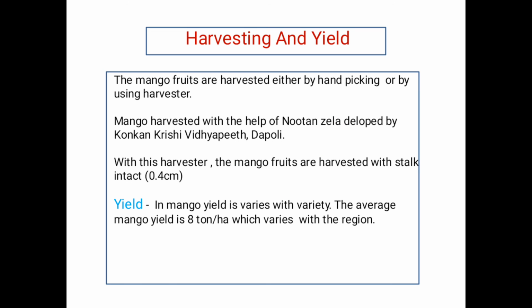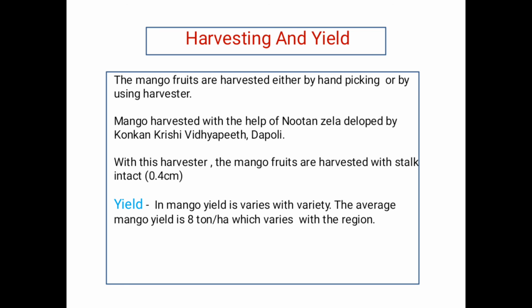Then last point, harvesting and yield. Mango fruits are harvested either by hand picking or by using a harvester. Mango is harvested with the help of Nutan Jhela, developed by Konkan Krishi Vidyapeeth, Dapoli. With this harvester, the mango fruits are harvested with the stalk intact, 0.4 centimeter.